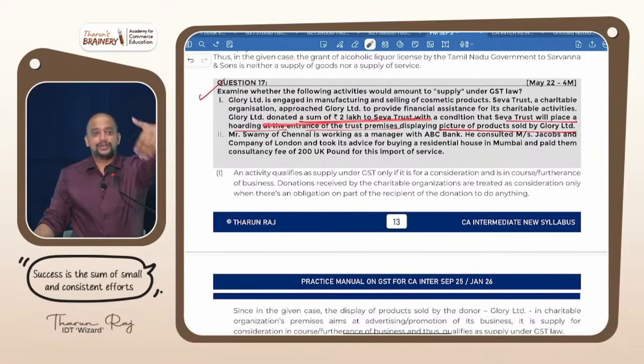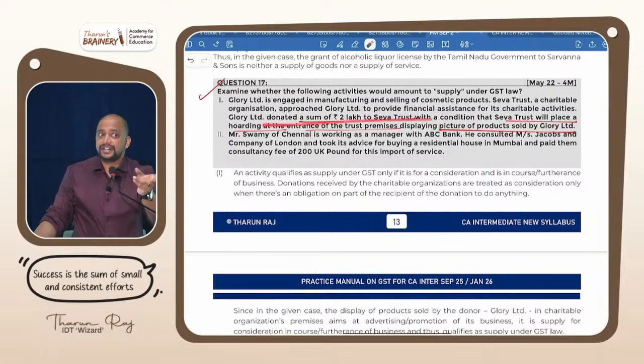What if they gave it but did not ask anything? You take care, you enjoy, like that they gave. Unconditional donation. Treated as consideration or not treated as consideration? Not treated as consideration. Supply or not a supply? Not a supply. You understood?